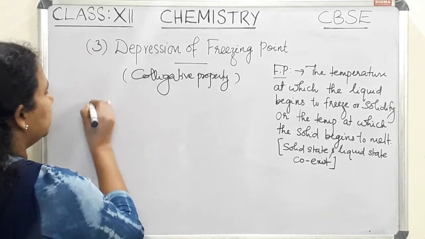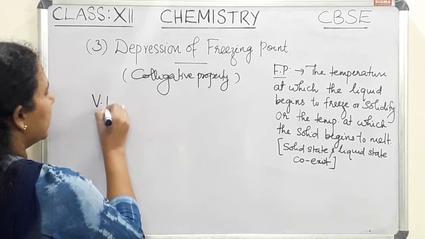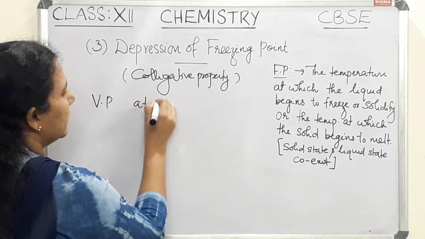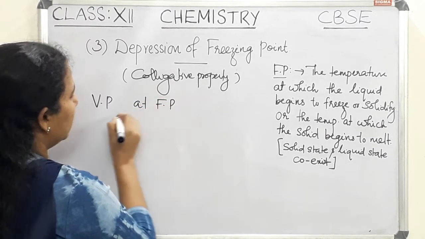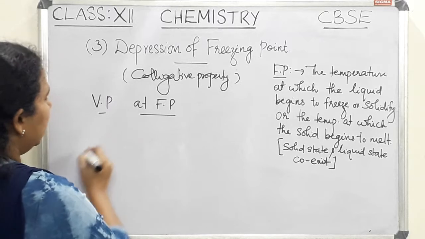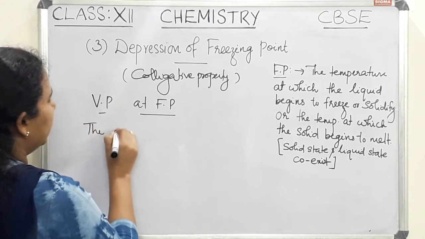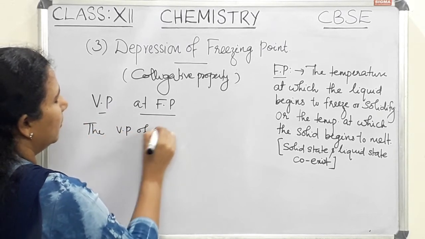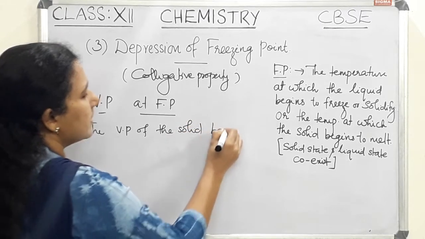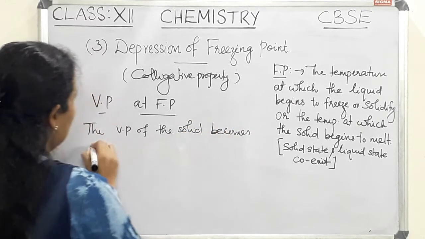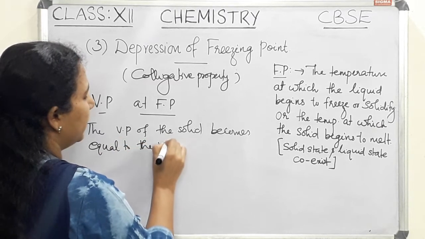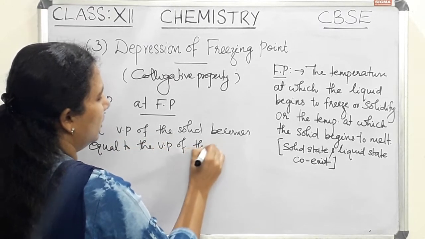Now what is the vapor pressure at freezing point? So let us check what is the vapor pressure at a freezing point. Actually, the vapor pressure of the solid becomes equal to the vapor pressure of the liquid.